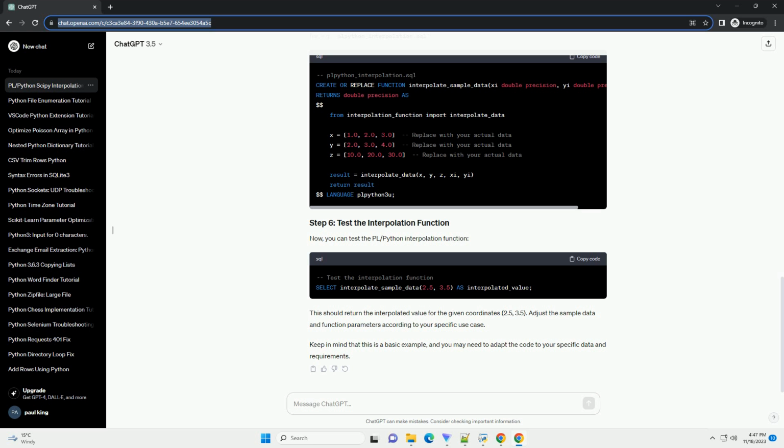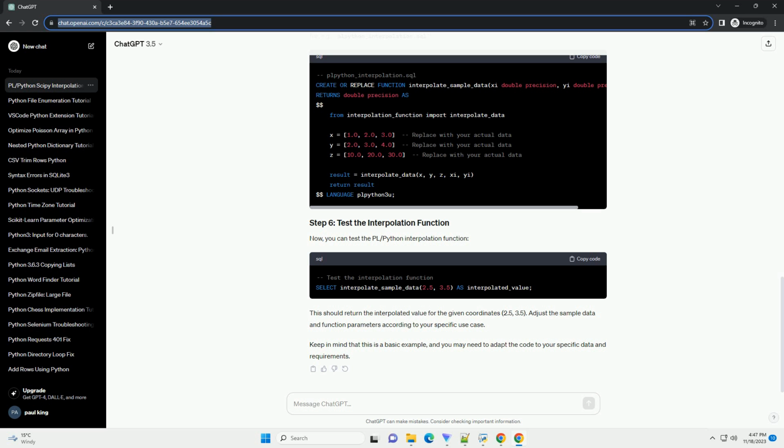Now, create a pl/python function that performs the interpolation using scipy.interpolate.griddata. Save the following code in a file, for example interpolation_function.py. Create a pl/python function that calls the Python function from the file.